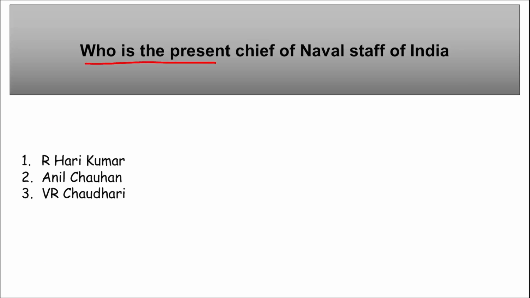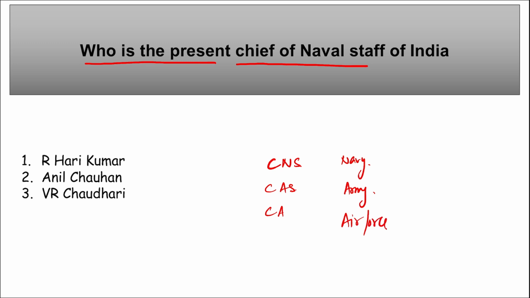Next is, who is the present Chief of Naval Staff of India? Okay, who is the Chief of Naval Staff, Chief of Army, and Chief of Air Force? Tell me. So for Navy, Army, and Air Force, who are they? Tell me. First of all, tell me who is the Chief of Naval Staff. So he will be R. Hari Kumar. He is the Chief of Naval Staff. Now tell me who will be the Chief of Army Staff, CAS. So who is the current Chief of Army Staff? Tell me.